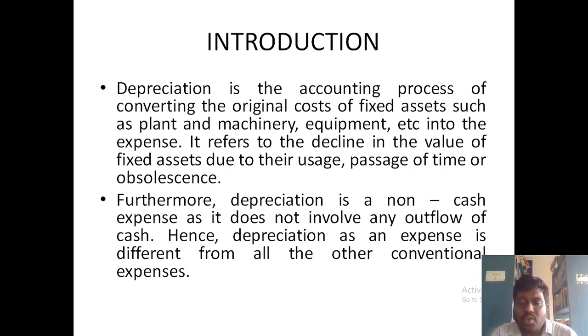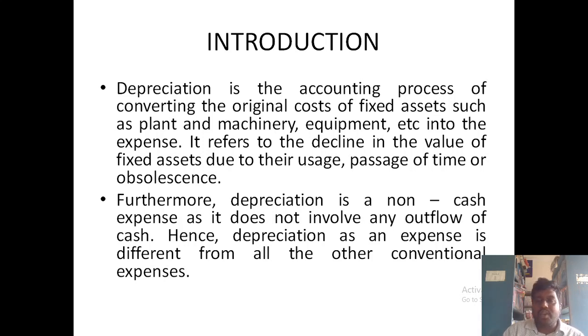Furthermore, depreciation is a non-cash expense, as it does not involve any outflow of cash. Why is it a non-cash expense? You cannot put any money into depreciation every year, because the depreciation value is automatically reduced from the asset. So we cannot go for cash expenses. Depreciation is a non-cash expense because it is automatically reduced from fixed assets. Hence, depreciation is an expense different from all the other conventional expenses.